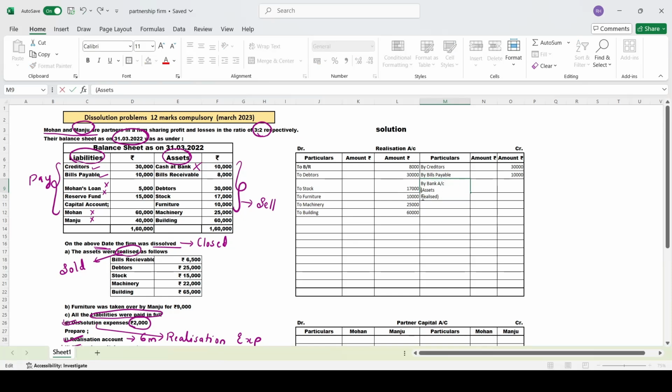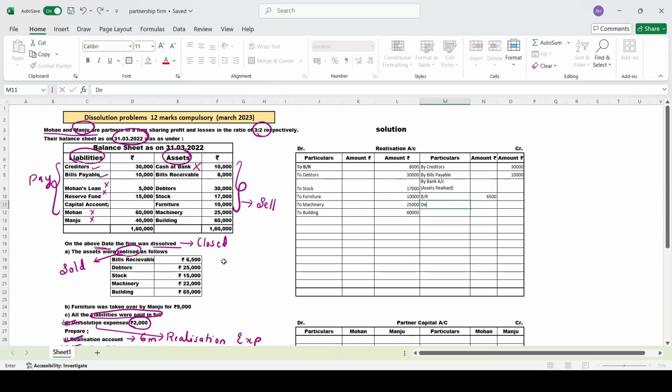Now, for what price have you sold the assets? One by one, you have to write the assets. See, they have given the information here. We'll take it one by one. Bills receivable. Take it to the inner column. Total will go to the outer column. Here, as you can observe, I have not written by, because all these go to the bank account. So record them individually, and don't write to and by over here. Bills receivable, how much have you sold? It is given here, 6,500.